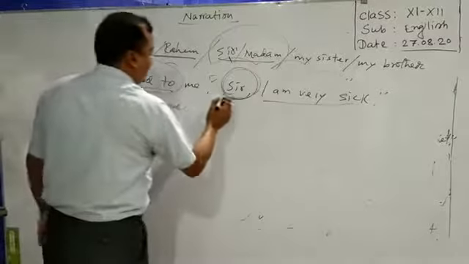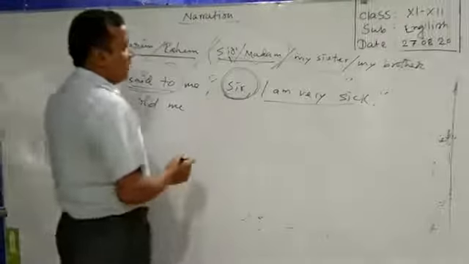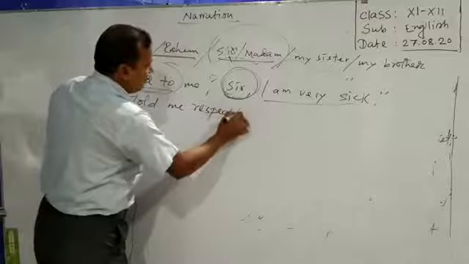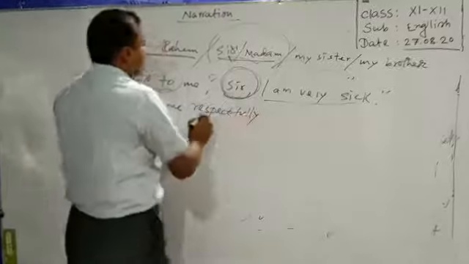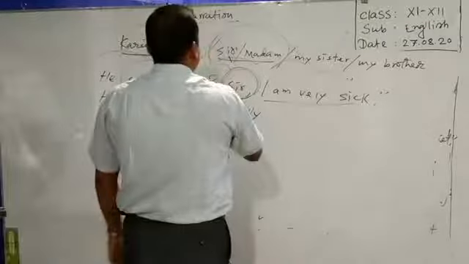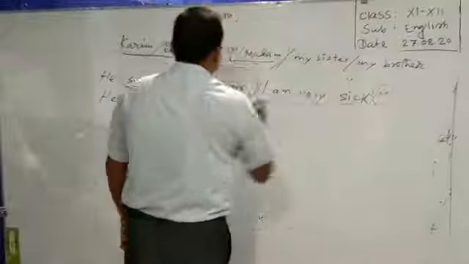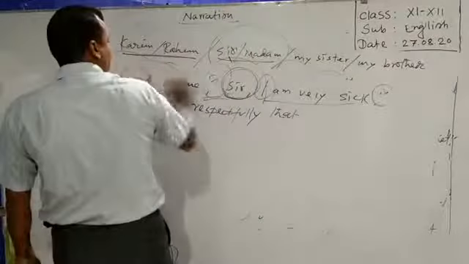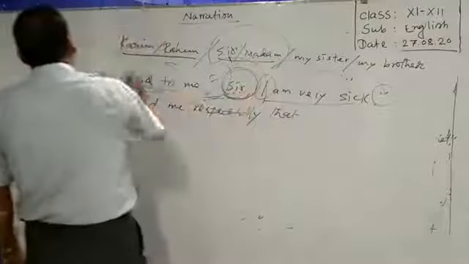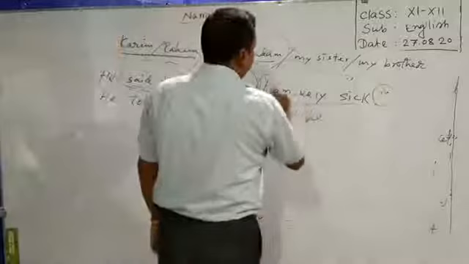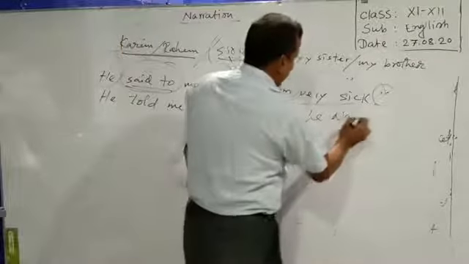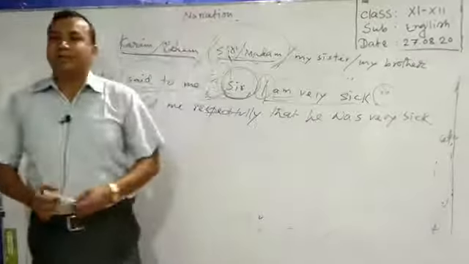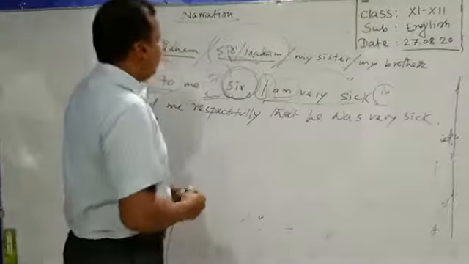Then we will face this word, and we have to replace this word using respectfully, or politely. Then you have to use the connector that, removing the comma and quotation mark. Then the subject, this subject I, as this is first person, is indicating the speaker he. Am will be replaced by was, very sick. So in this way we can face sir or madam when we find them in the reported speech.